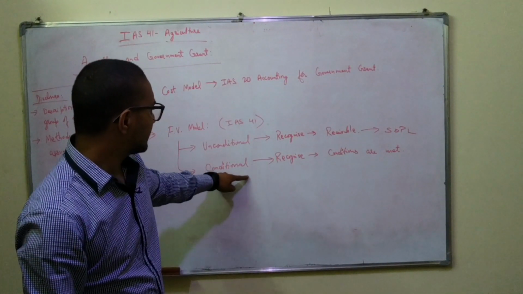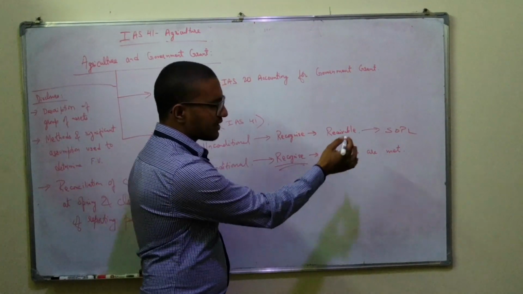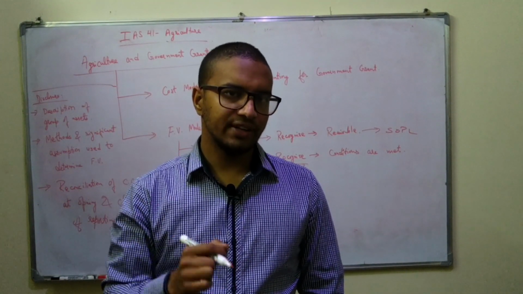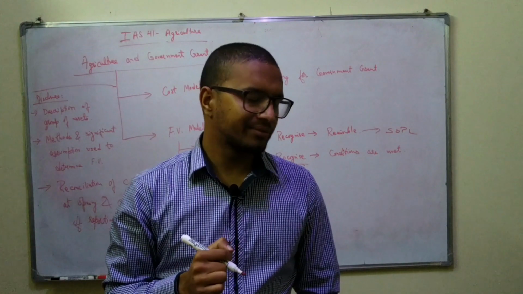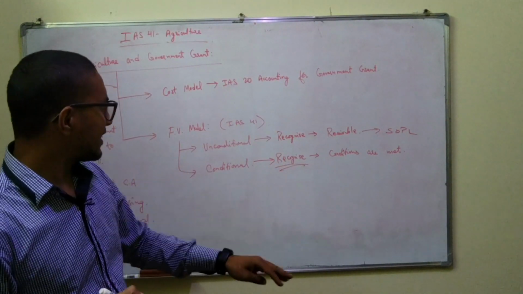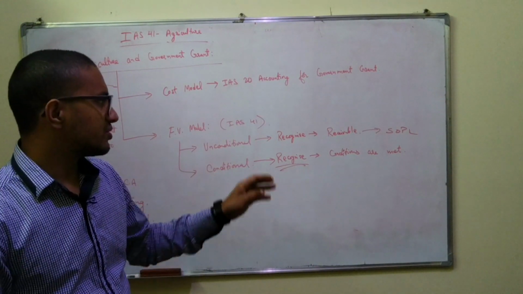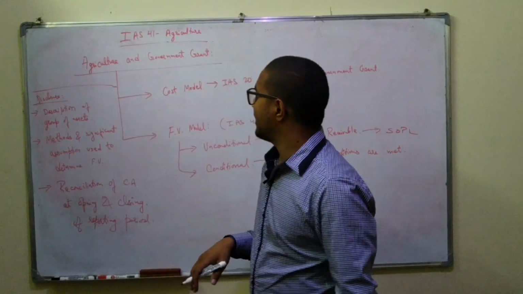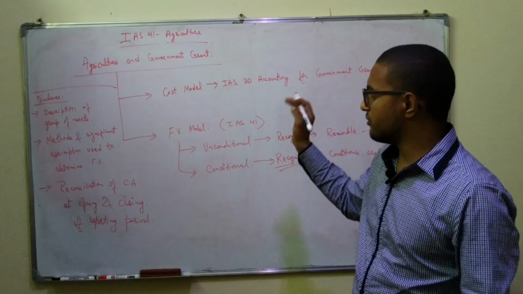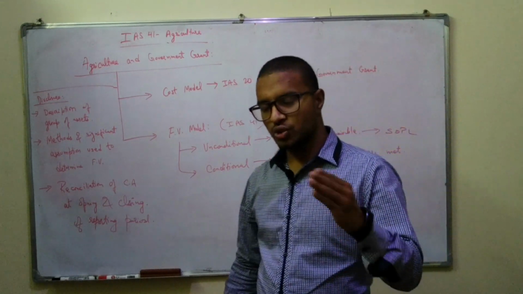In the case of conditional, we only recognize it when the conditions are met. So same as our government grants treatment as well. Conditional is always when the conditions are met, and unconditional is when it becomes receivable, we charge it to SOPL. And if it's a cost model, we do it as per IAS 20, accounting for government grants. And then with agriculture, there should be some disclosures as well.